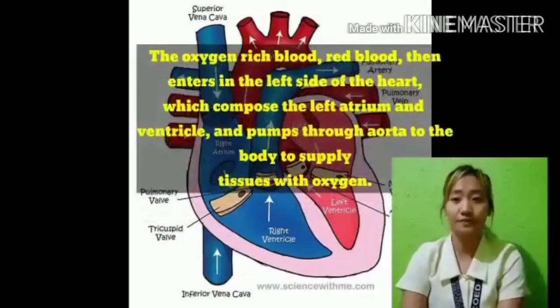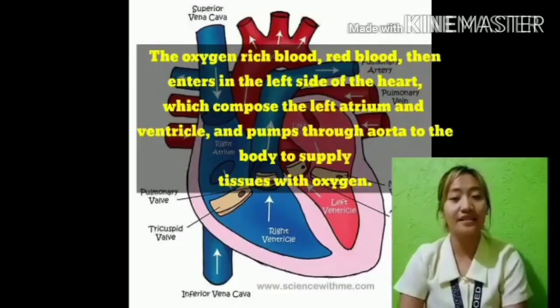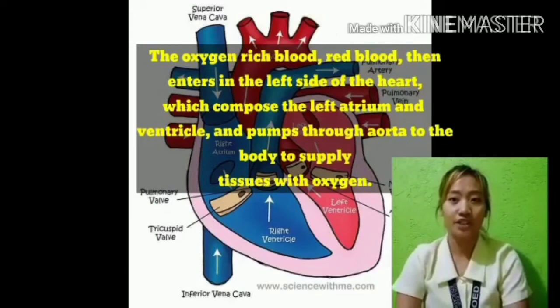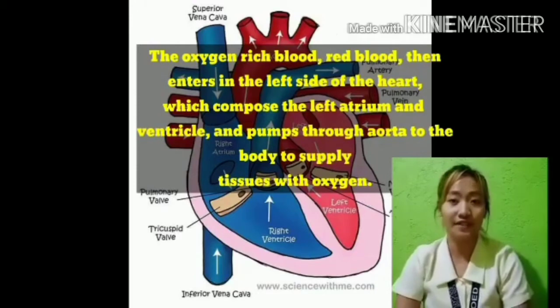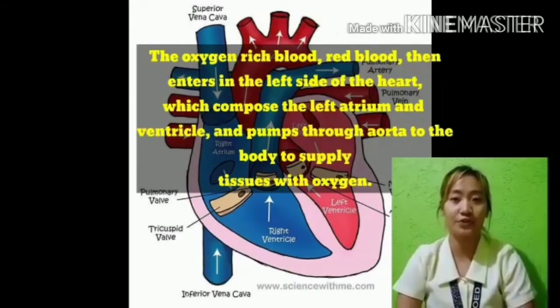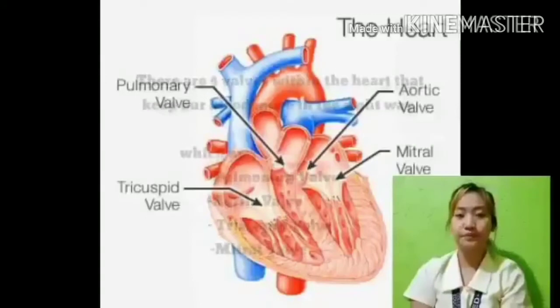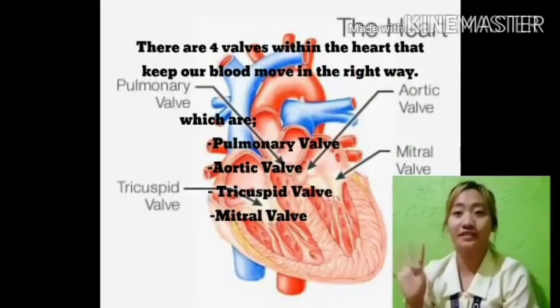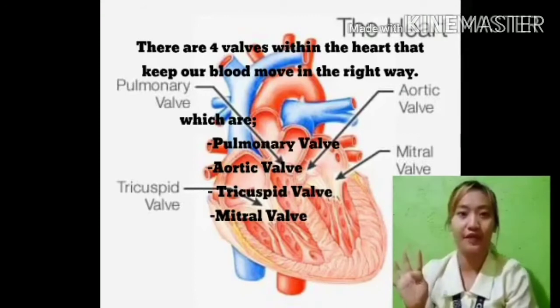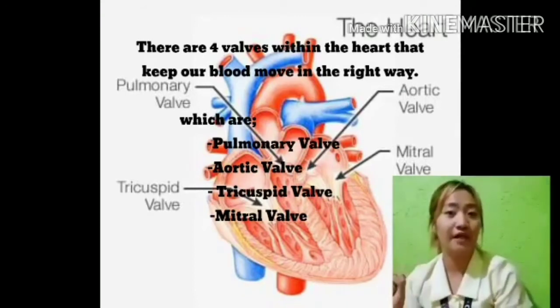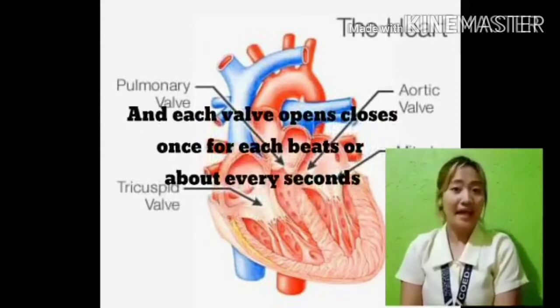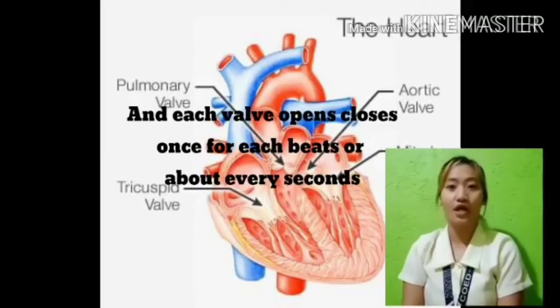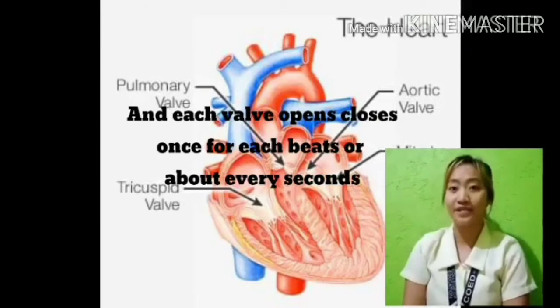The oxygen-rich blood, red blood, then enters the left side of the heart, which is the left atrium and ventricle, and pumps through the aorta to the body to supply tissues with oxygen. There are 4 valves within the heart that keep our blood moving the right way, which are the pulmonary valve, aortic valve, tricuspid valve, and mitral valve, and each valve opens and closes once for each beat, or about every second.